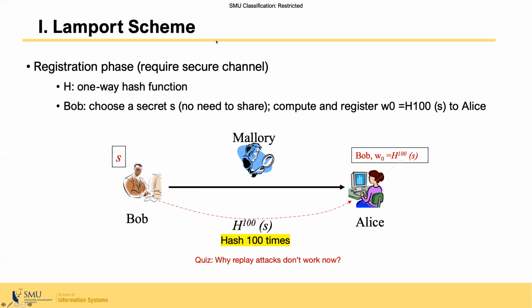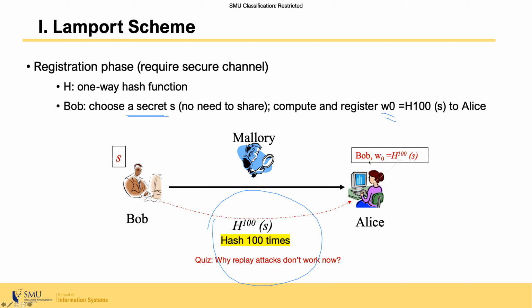Bob will choose a secret S. And the good thing about this Lamport scheme is that he does not need to share the secret S with Alice, the server. Instead, what he needs to do is only compute the hash 100 times of the secret S that he chooses, and only send that value, let us denote as W0, to Alice, the server.